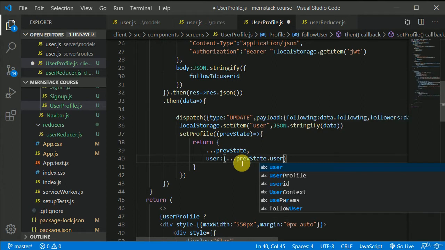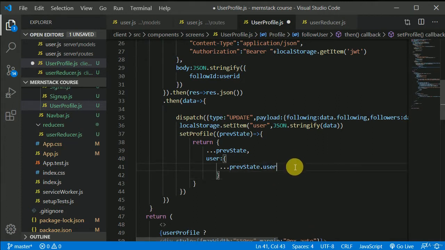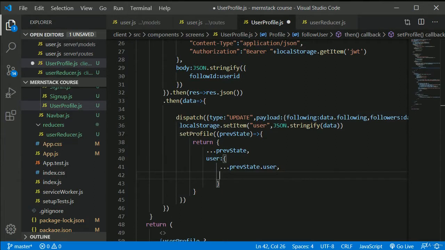User. I think I should write this on a new line, and I will put a comma. Now I will overwrite the followers field. What is the field? The followers field, right? Okay. Followers, and I can push into this, right? Maybe push into this.